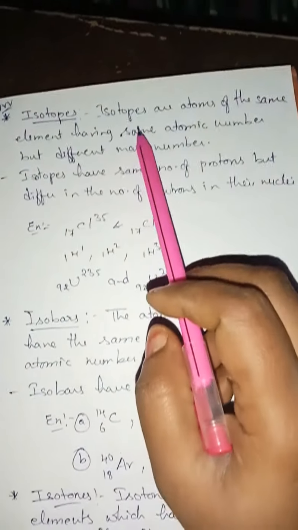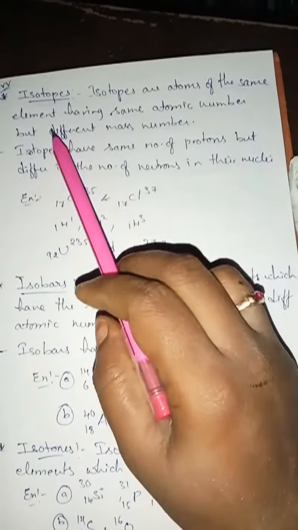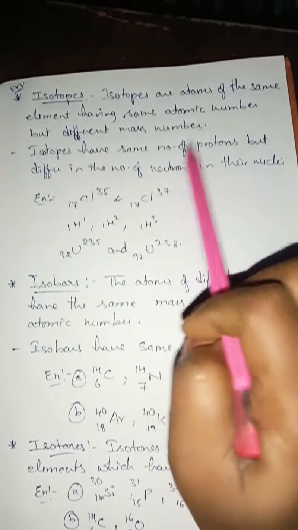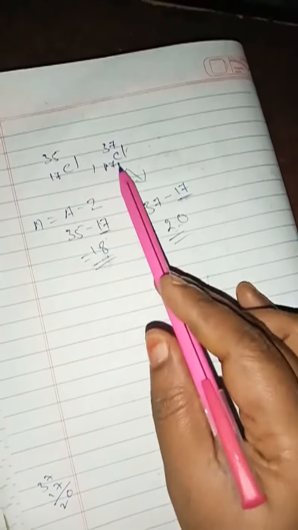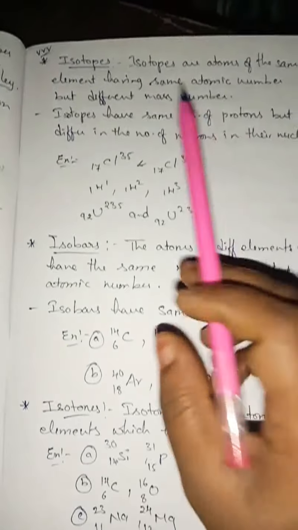Understand, children? So isotopes are the atoms of the same element having same atomic number but different mass number. Why they are having different mass number? Because number of protons are not equal to number of neutrons. That means isotopes have same number of protons. They are having same only. See, look at here, 17, 17. Same number of protons but only neutrons were changed. So such type of things are called isotopes.